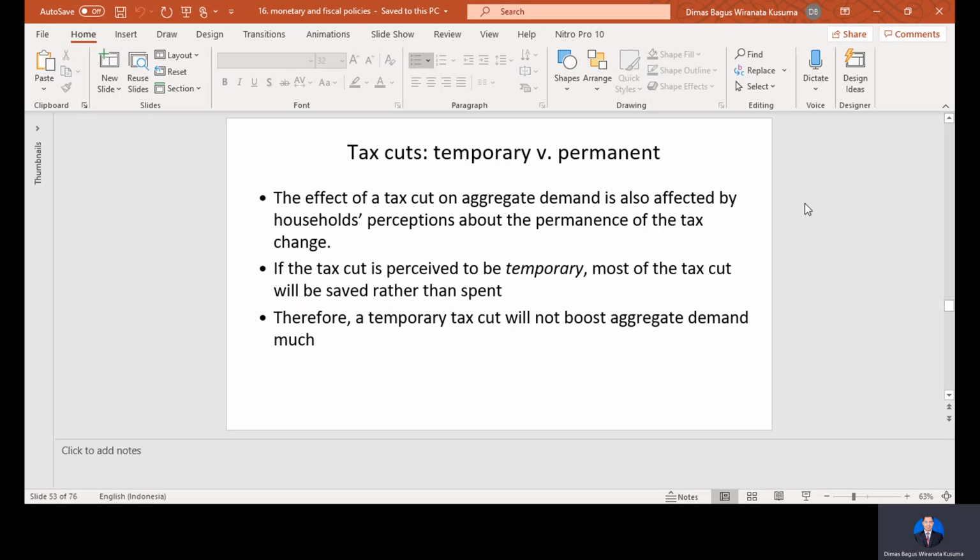The effect of a tax cut on aggregate demand is also affected by household perception about the permanence of the tax change, to what extent the tax change will take time. If the tax cut is perceived to be temporary, most of the tax cut will be saved rather than spent. So if this tax policy is just temporary, households try to retain the money in the form of saving. Therefore, a temporary tax cut will not boost the demand much.